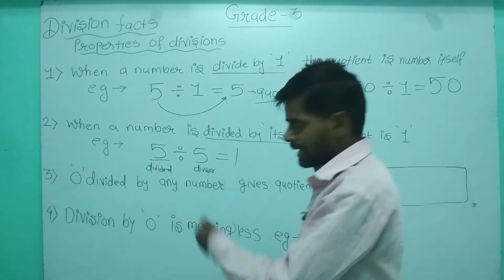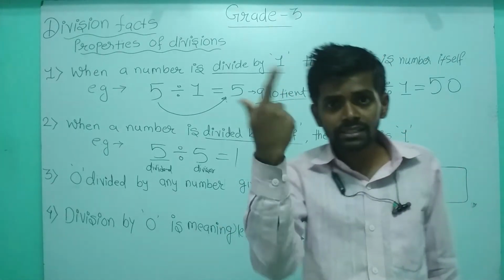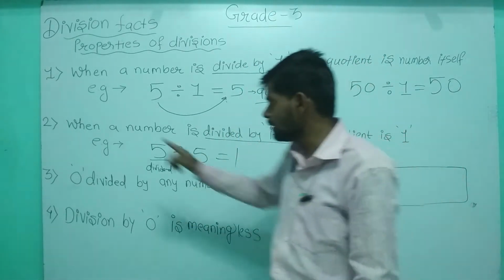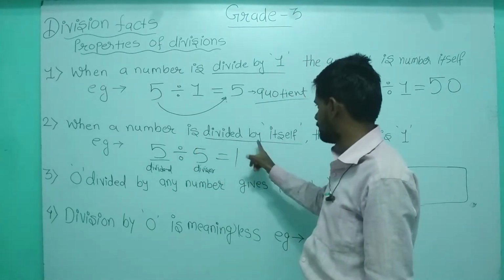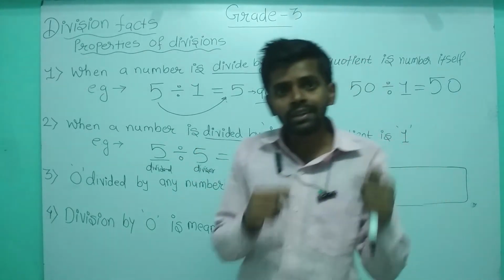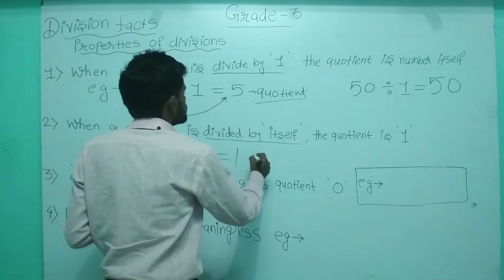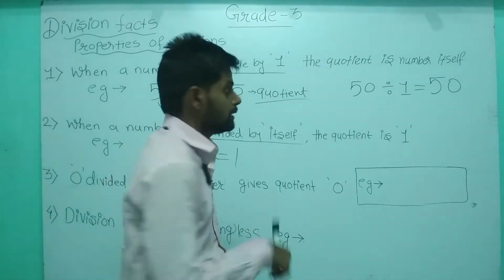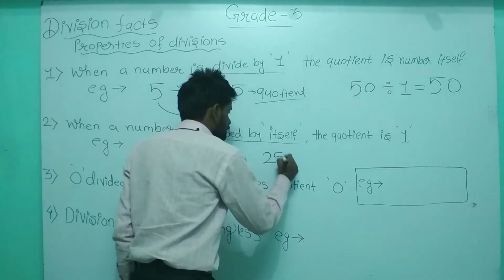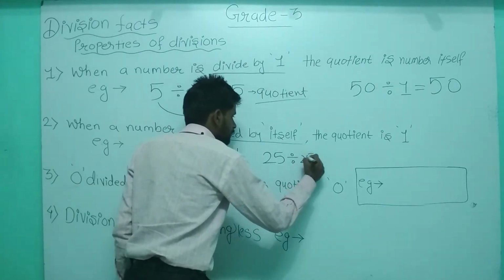So in this case, the quotient is always 1. Okay, that means what? When a number is divided by itself, the quotient is always 1. Let's take one more example. I'm taking 25 divided by 25.